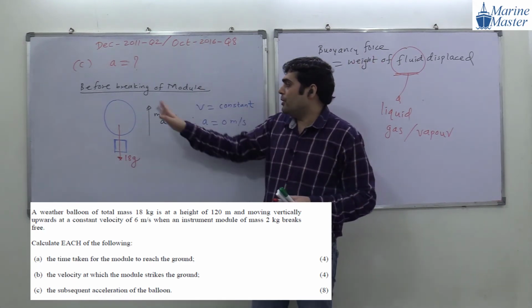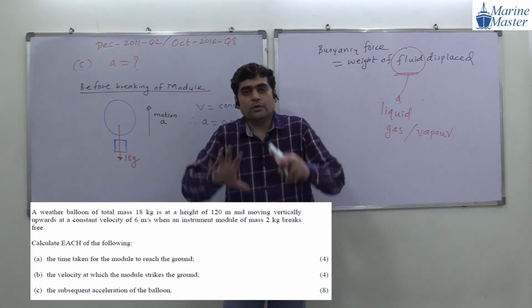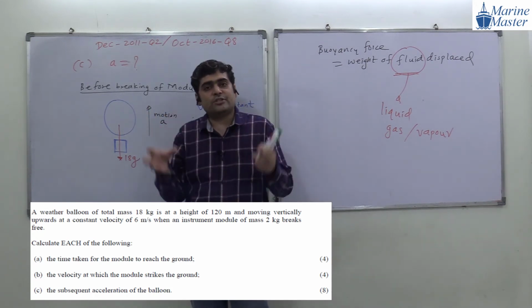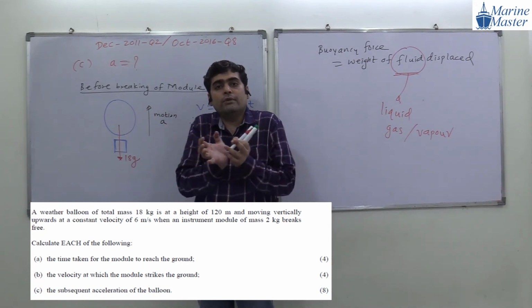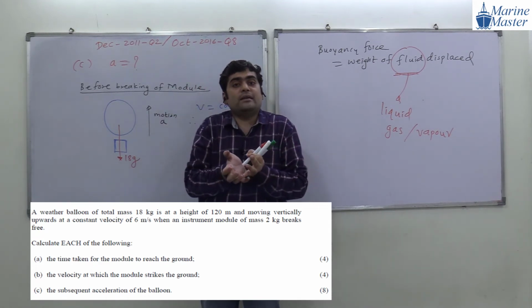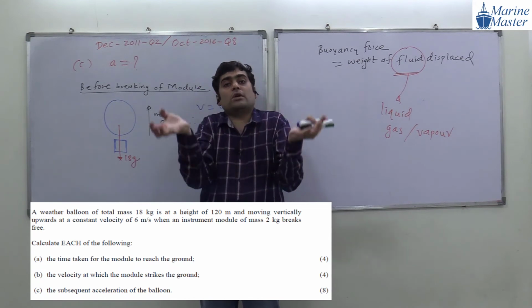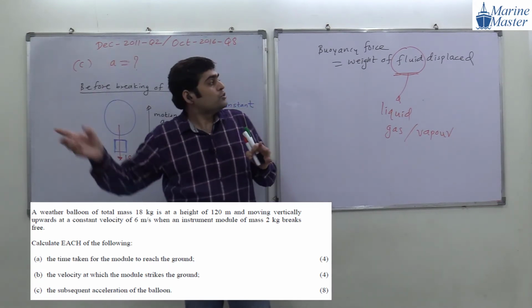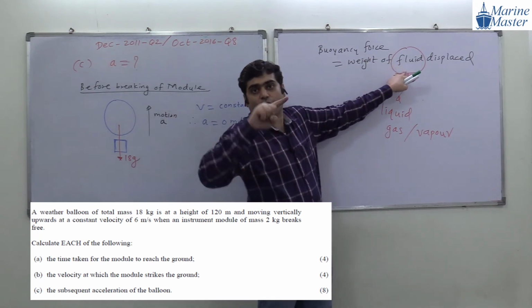So in case of balloon, before the balloon takes the place of air, what will the balloon do? Balloon will displace, balloon will take the space of the air. Here, in case of ship, it will displace water. So in case of ship, fluid displaced is water.